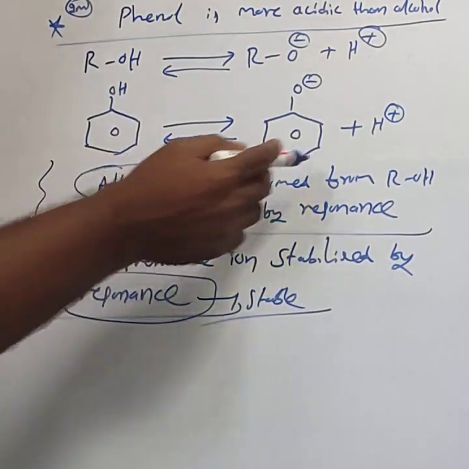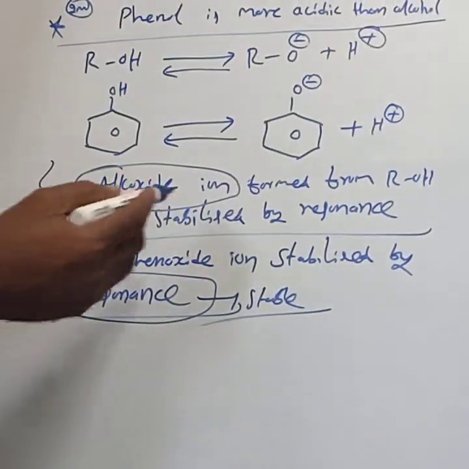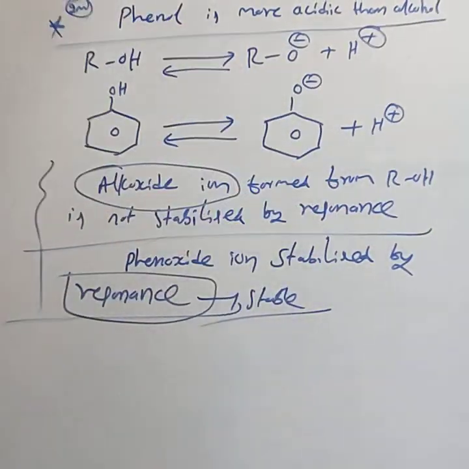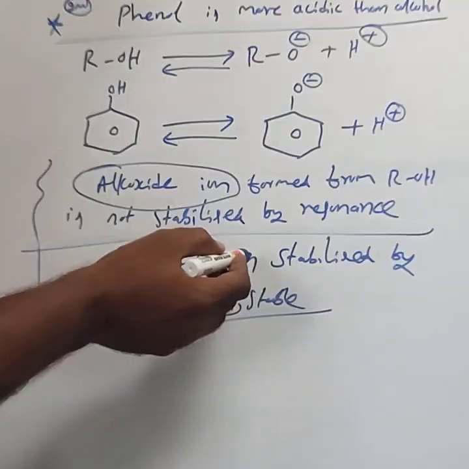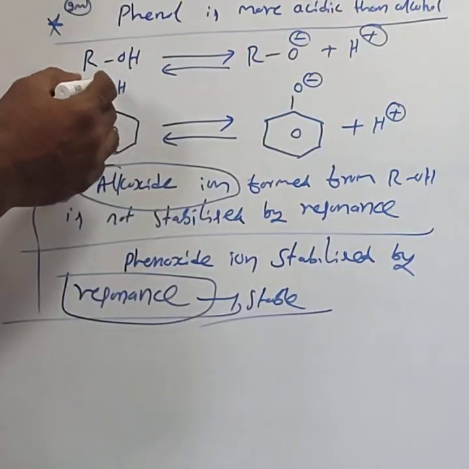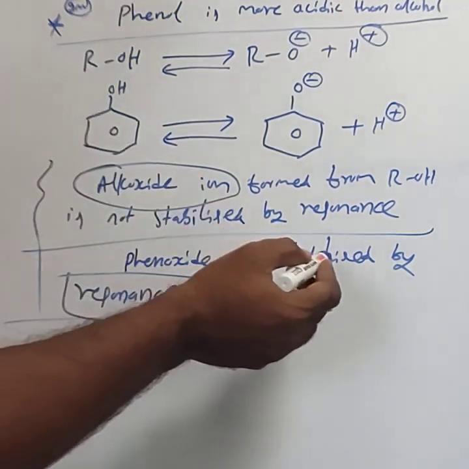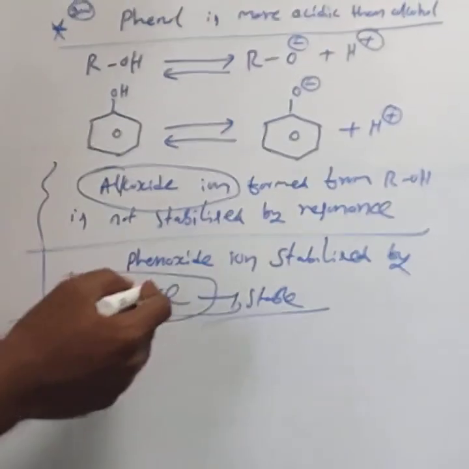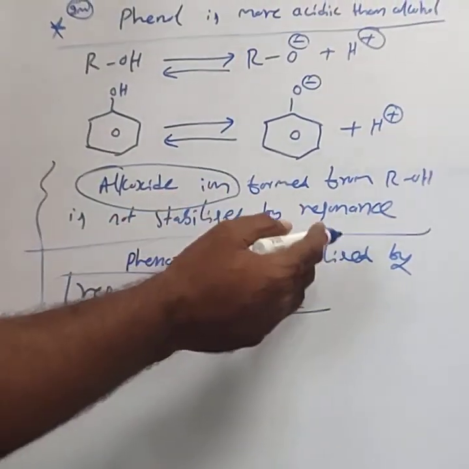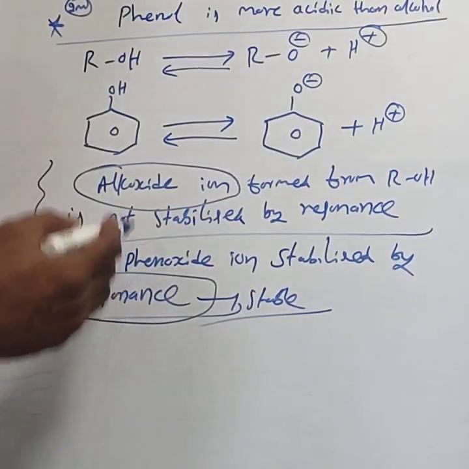Alkoxide ion formed from the alcohol is not stabilized by resonance, while phenoxide ion formed by the ionization of phenol is stabilized by the resonance. No need of writing the resonance structures, just mention in words only.